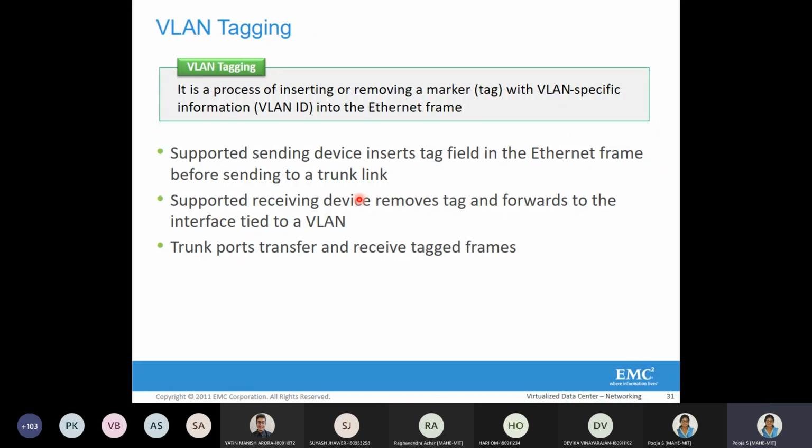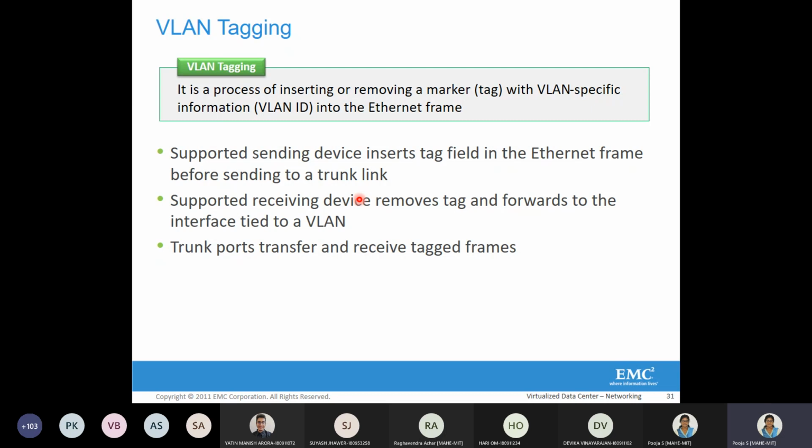A useful example: in a building there are multiple floors, and each floor has people from the IT department and the HR department, and they want to communicate. How does that happen? They connect to the switches on each floor, but for communication between floors to happen efficiently, we use a trunk link.